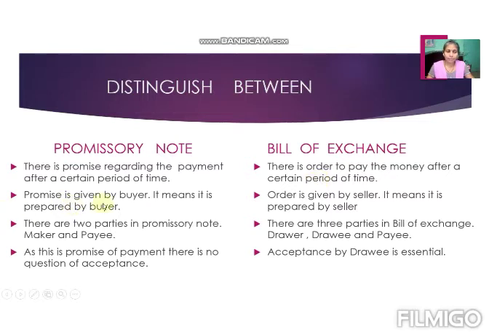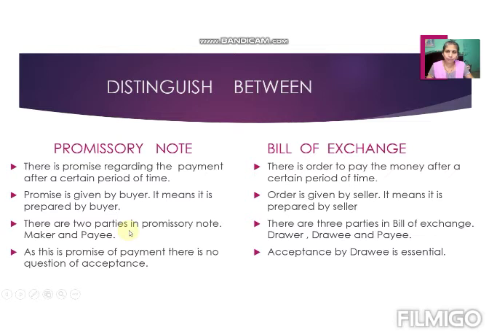Now in a promissory note, who will give the promise? The buyer. It means this document is prepared by the buyer. And in a bill of exchange, there is an order, and the order is given by the seller. It means the document is prepared by the seller. This is the second point of difference. A promissory note is prepared by the buyer and a bill of exchange is prepared by the seller.